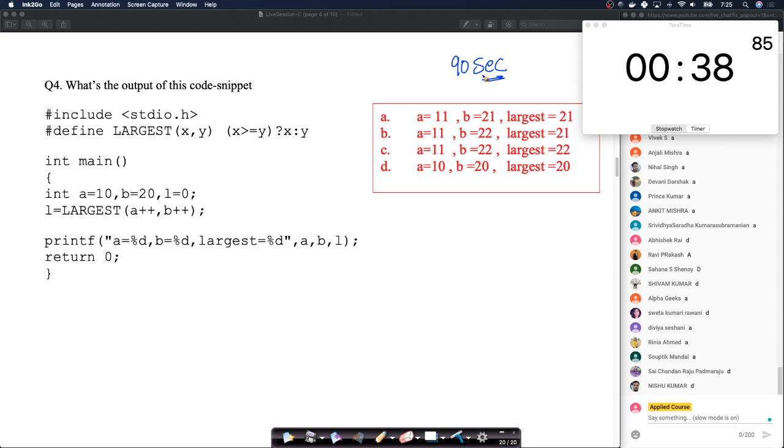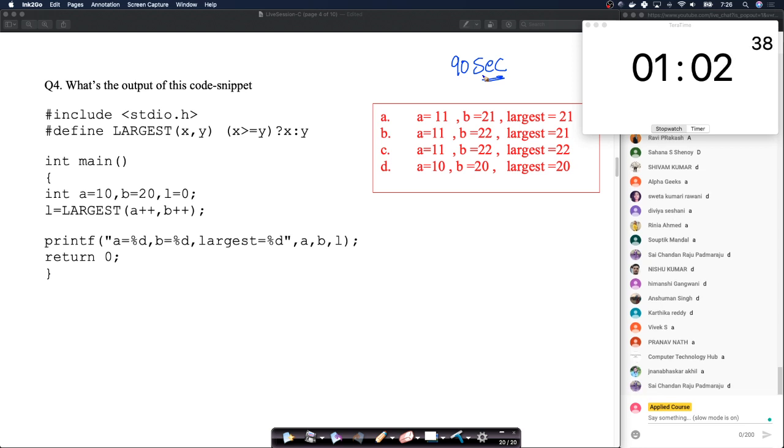Okay, so let's see the answer for this. So for question 4, this is also slightly tricky. It's not very hard actually.